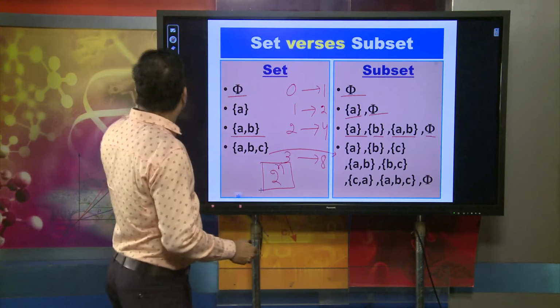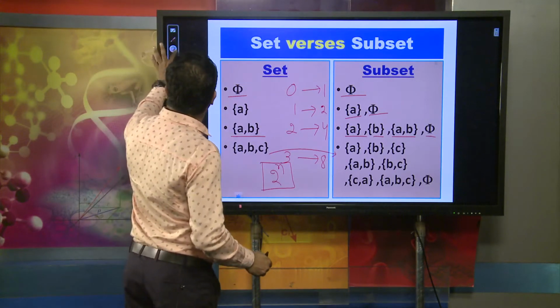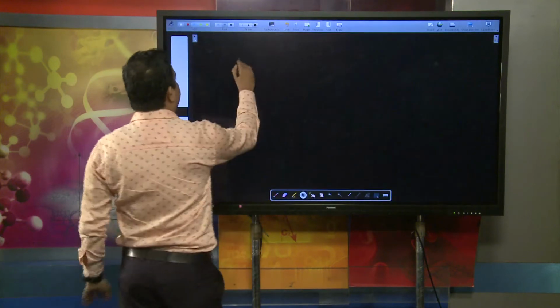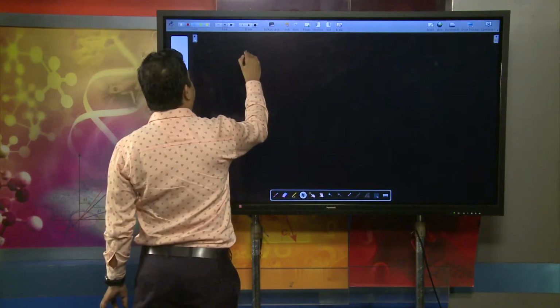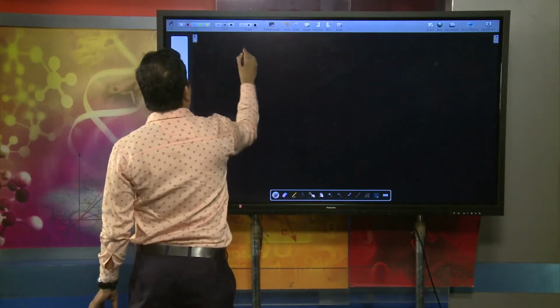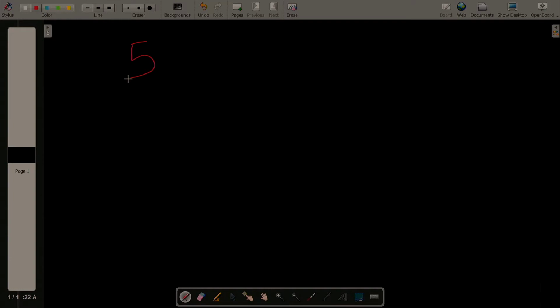Very easily we can conclude that if there are 5 elements in a set, then how many subsets are possible? 2 to the power 5. If in a set there are 7 elements, the number of subsets possible is 2 to the power 7.